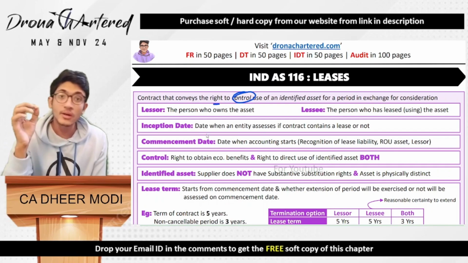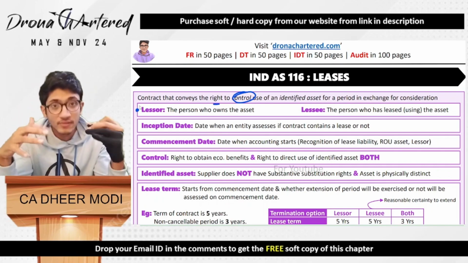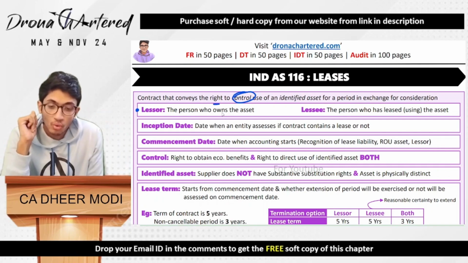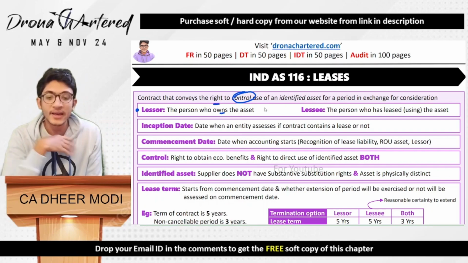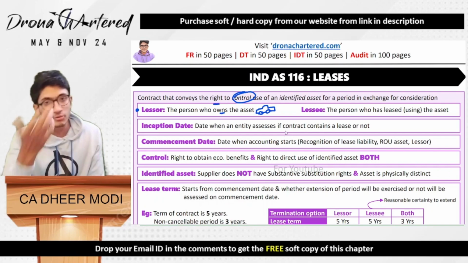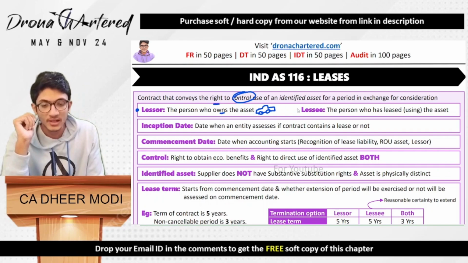Okay. So now what is a lessor? What is a lessee? Say for example, I have a car and I have rented it out to you. So the person who owns the asset, that means in this case I, because I have the car, I am the lessor and you will be the lessee. So the person who has leased or who is using the asset is called the lessee.